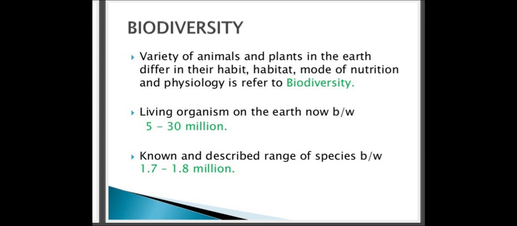Biodiversity holds ecological and economic significance also. It provides us with nourishment, housing, fuel, clothing, and several other resources. It also brings monetary benefits through tourism. Therefore, it is very important to have a good knowledge of biodiversity for a sustainable livelihood. So, this is what you have to understand about biodiversity.